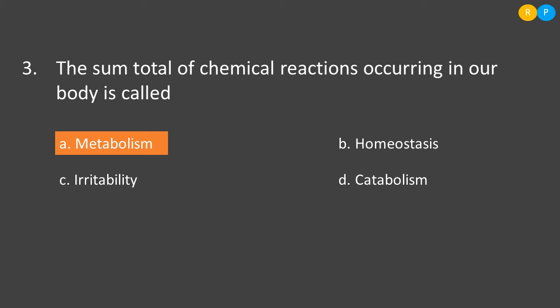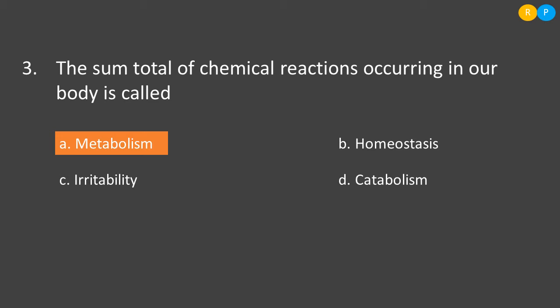Then option C is irritability. Irritability is also one kind of response shown by our body. Sometimes if the weather changes or some substances in the environment make us respond in a different way, it will cause some kind of irritation. So mental disturbance may take place, or some kind of itching. All this response of our body is known as irritability.